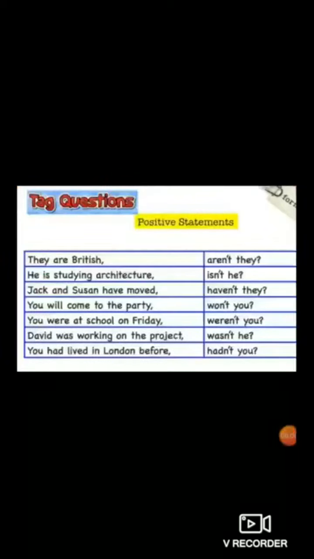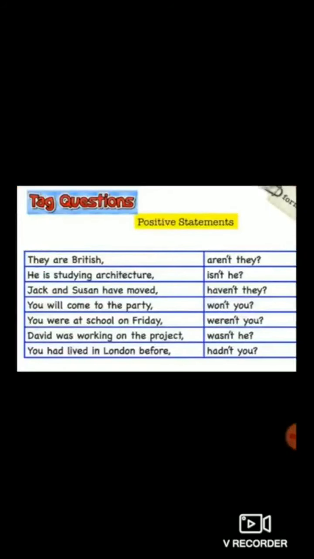Clear with this? Understood? Now next. So students, now let's study more examples of positive statements and then we'll move towards the negative statements. The example given here is: they are British.